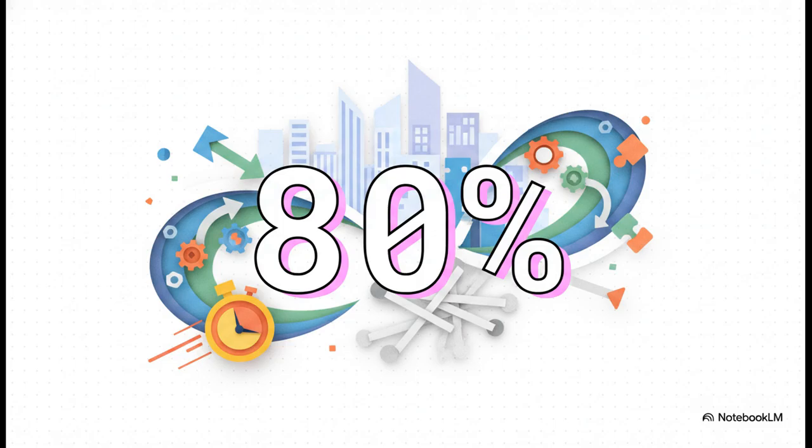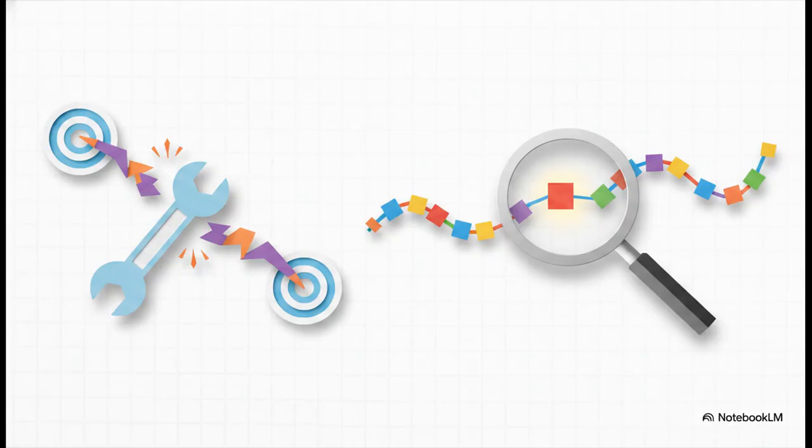But the payoff for that architecture was massive. By bringing in the Ray framework for lightweight task parallel execution, Uber slashed their total attribution runtime by over 80%. 80%. And that right there proves the golden rule. If you want devs to actually adopt explainability, it cannot slow them down. Speed is literally everything.